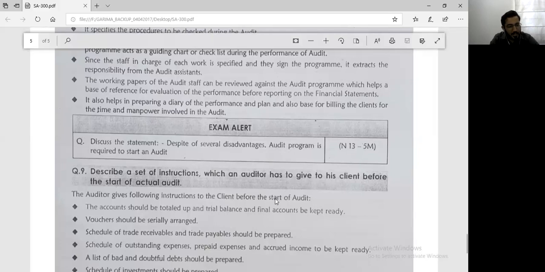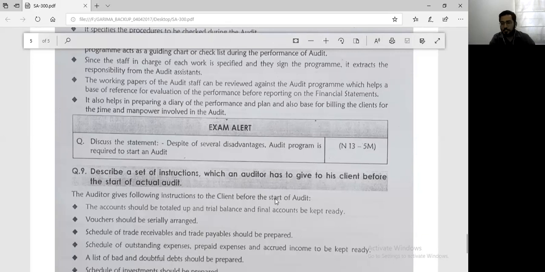Now, if I say that purchase is handled by A, B, and C, it may so happen that B and C are inefficient and A is working alone, which means B and C's inefficiency is not being traced. Now, I will tell you what kind of plan will help you trace the inefficiency. Say, for example, the same purchase department I divide between A, B, and C. A will check purchase of goods up to rupees 50,000.